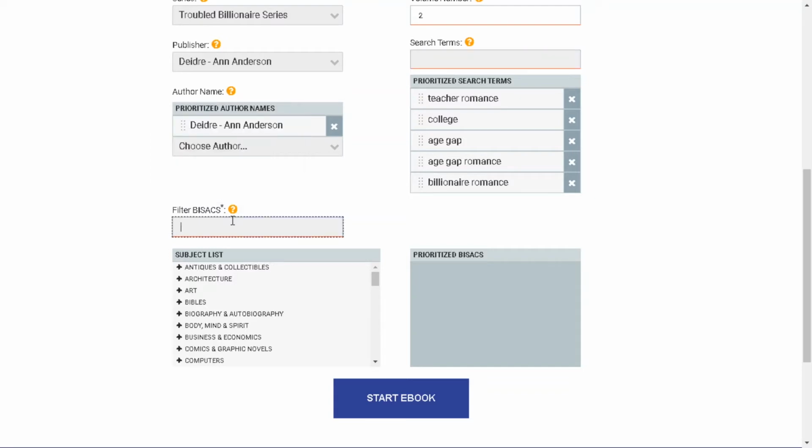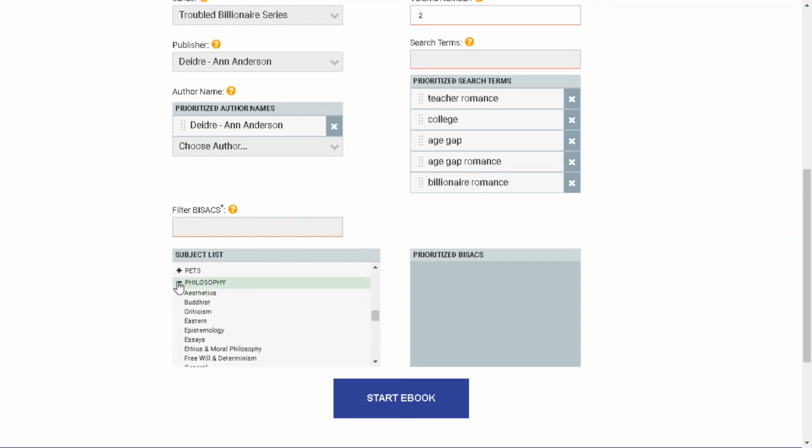All right, so for this, if you don't know what categories are here, you can always just scroll down and press the plus signs, and it will open up, and you can browse that way. Wow, question marks, plus signs. It's early, guys. Bear with me.